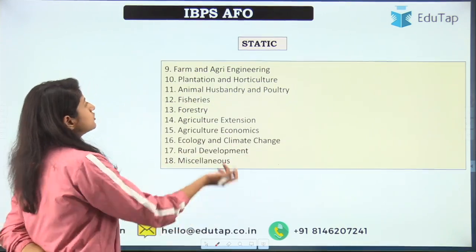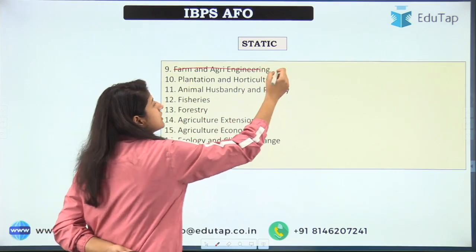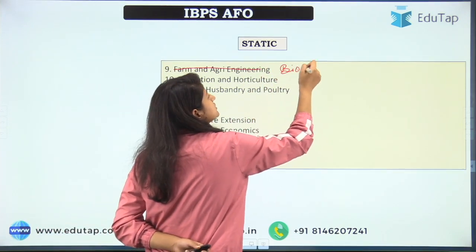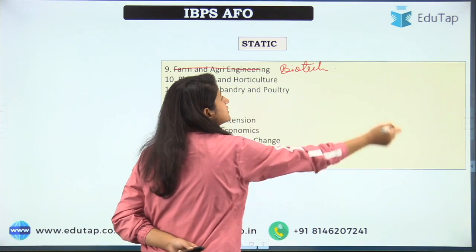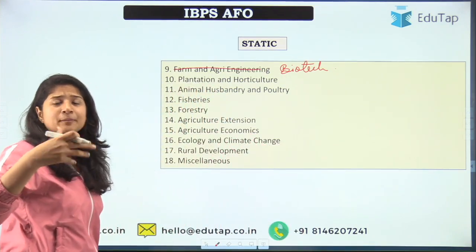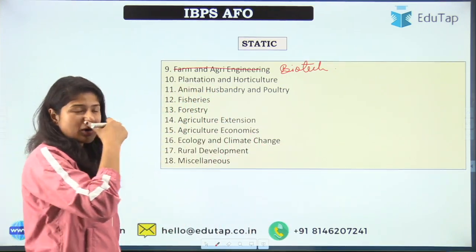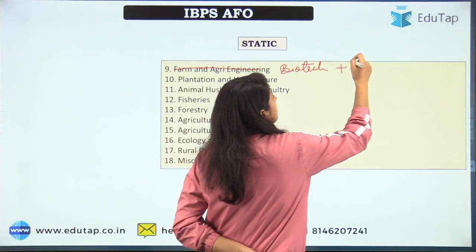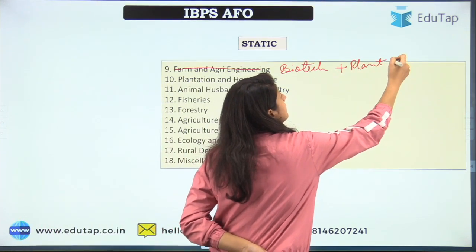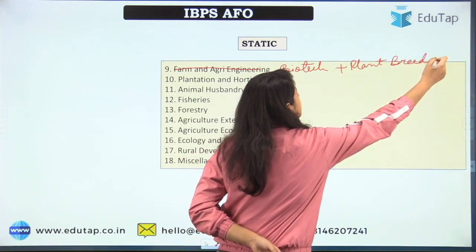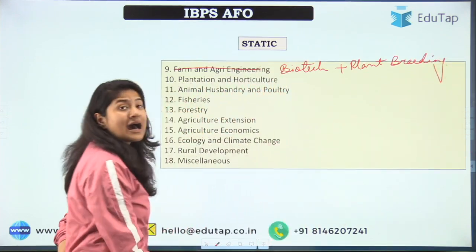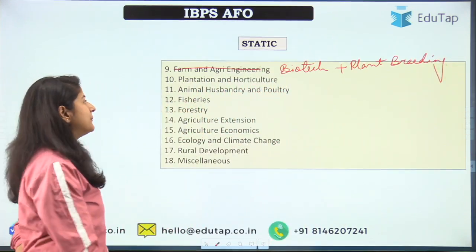Next is biotechnology, okay? So in biotechnology, you should be aware of plant breeding and biotechnology, okay? That is important, right? So I'll write again here plant breeding also, okay? Questions from these are asked directly in your IBPS examination.